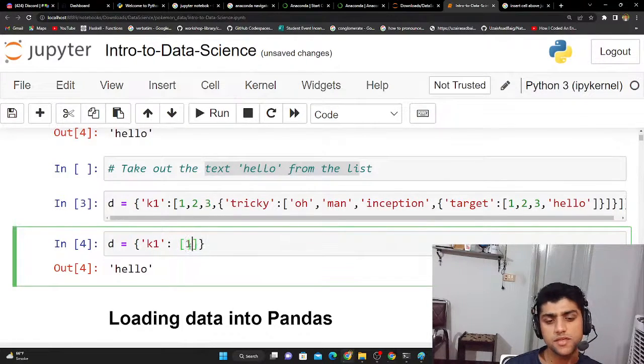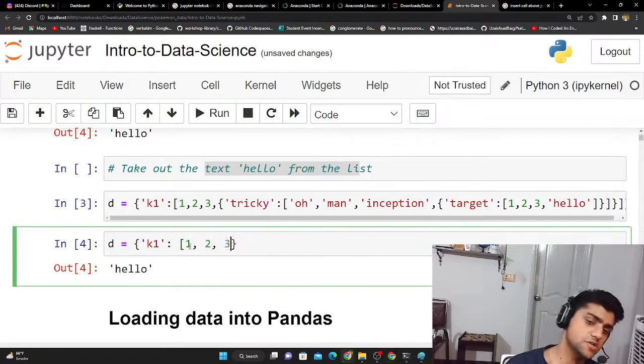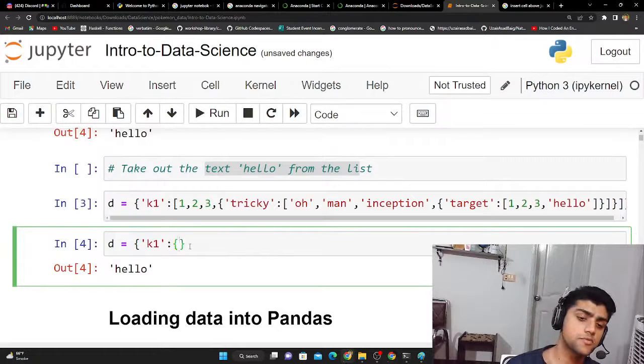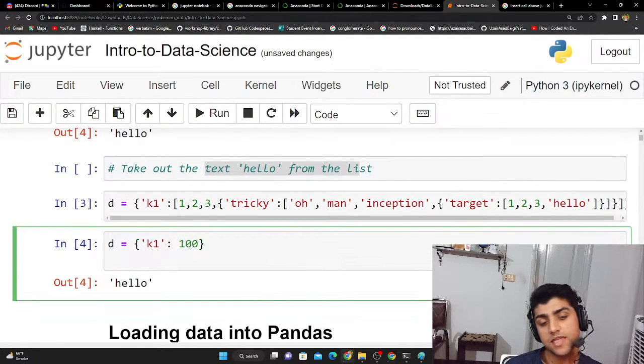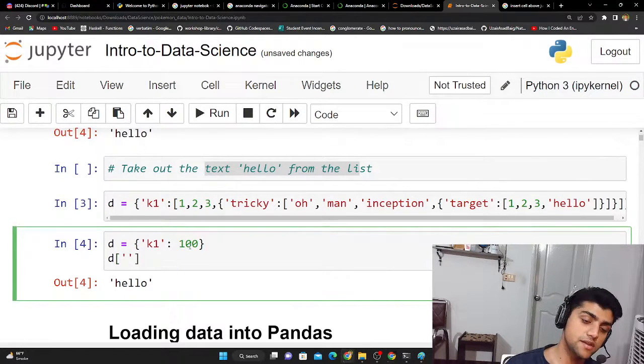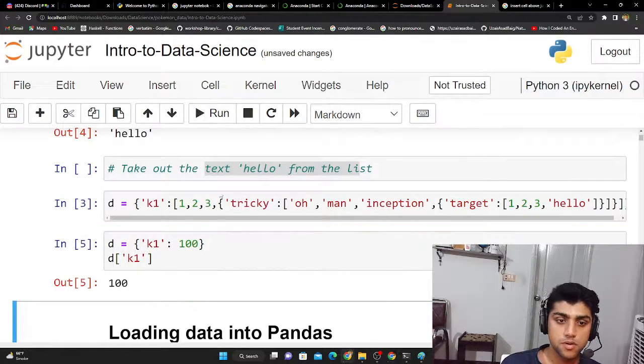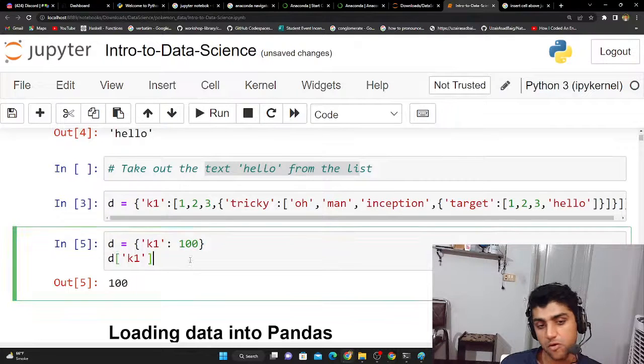The value could be in any format: a list, a string, or anything. Suppose I say key K1 and the value is 100. To get that 100, I write D and use the square bracket and say K1. Let me run this code, and now you can see that 100 is printing out over here.